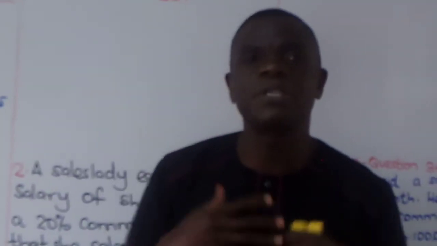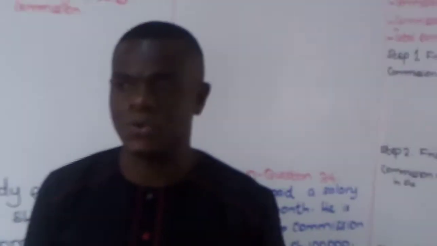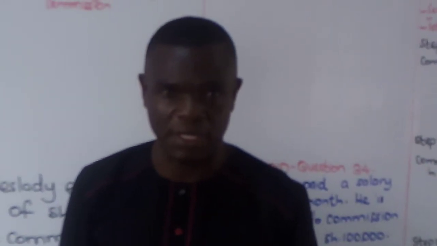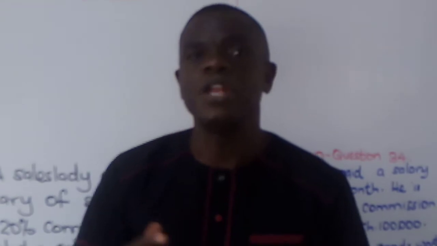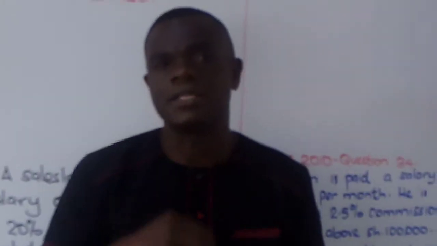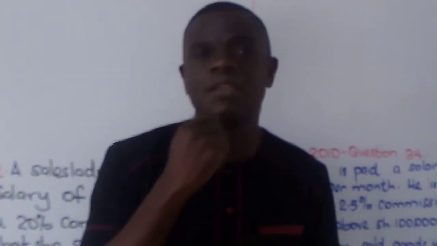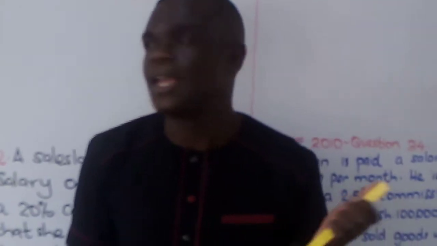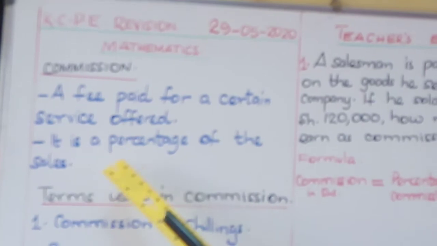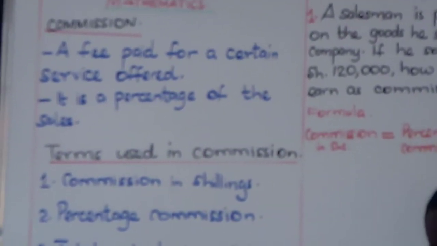Now, if you sell for me a land, or a vehicle, or anything, and then when you bring the money to me, I decide a certain percentage from that money and give it to you to reward you for the good work you've done. That is commission. It is a fee for a certain service offered. It is a percentage of the sales that have been obtained.